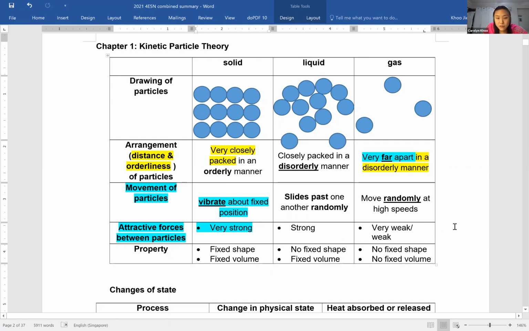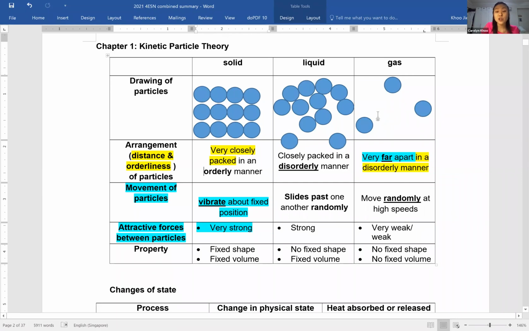Okay, then you can compare the force of attraction. Now, if I'm talking about whether this state can compress, everybody can squeeze or not? Okay, can still squeeze, right? What's the space in between? So if I talk about compressibility, I talk about the space between. Also, gas can be compressed.